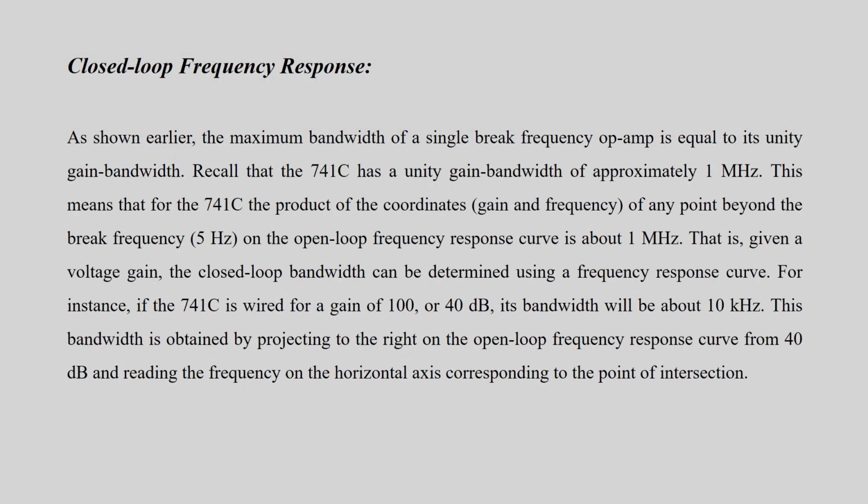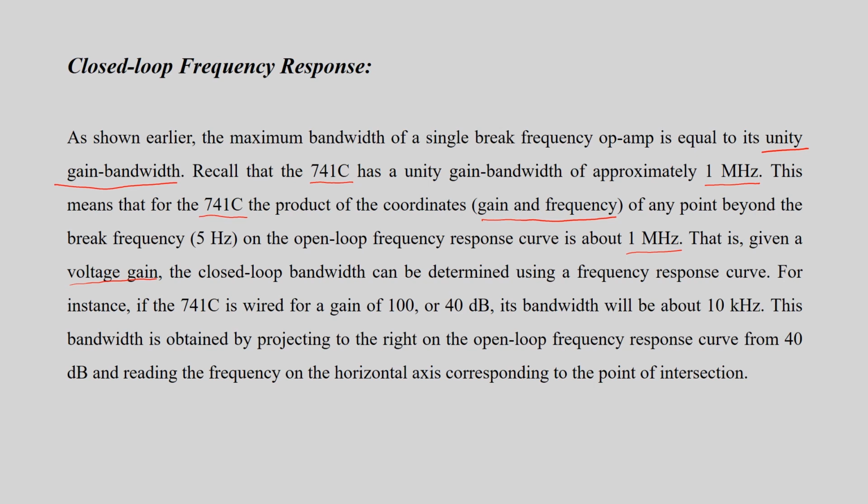As shown earlier, the maximum bandwidth of a single breakaway op-amp is equal to the unity gain bandwidth, and for 741C this is 1 megahertz. This means for 741C the product of gain and frequency at any point beyond 5 hertz on the open loop frequency curve is 1 megahertz. That is, given the voltage gain, the closed loop bandwidth can be determined using this curve.